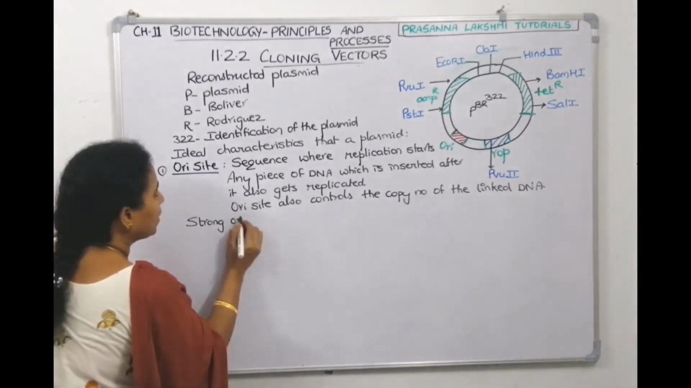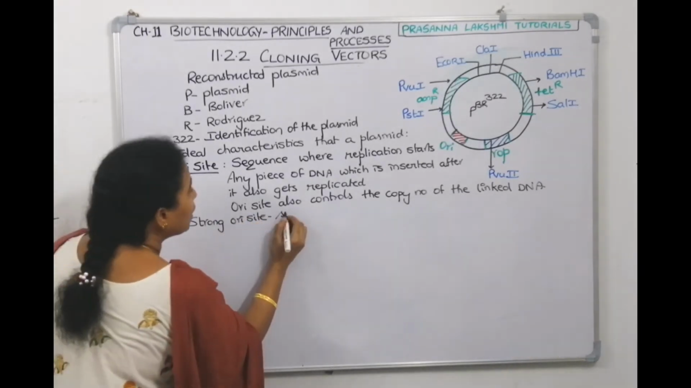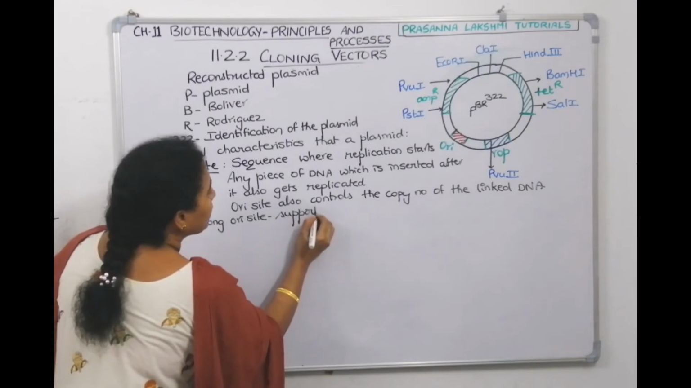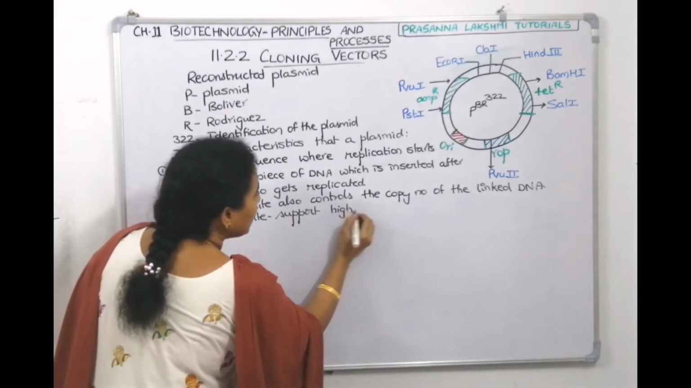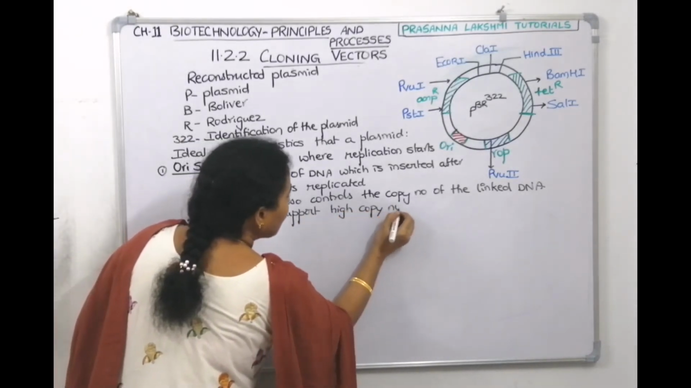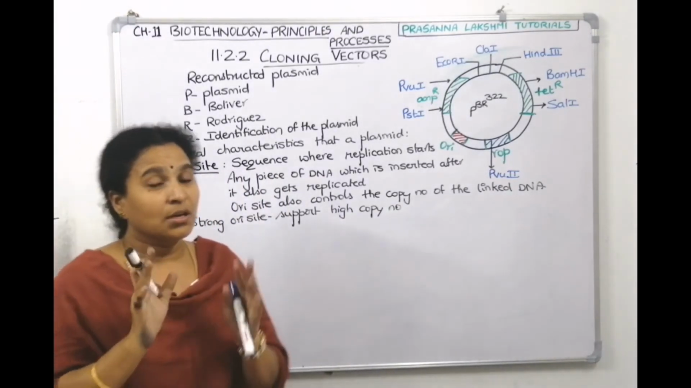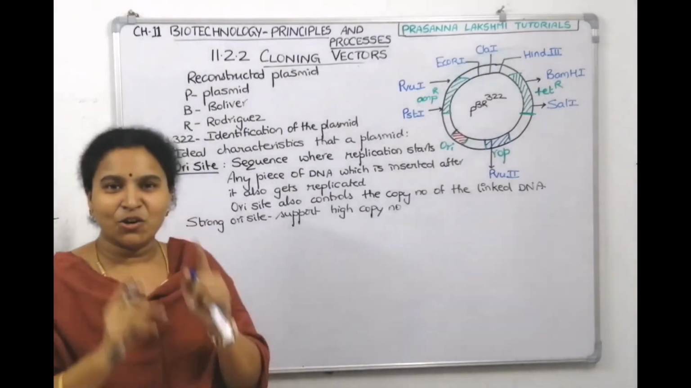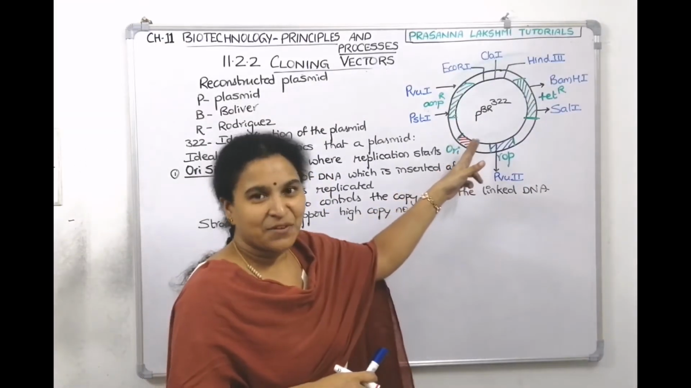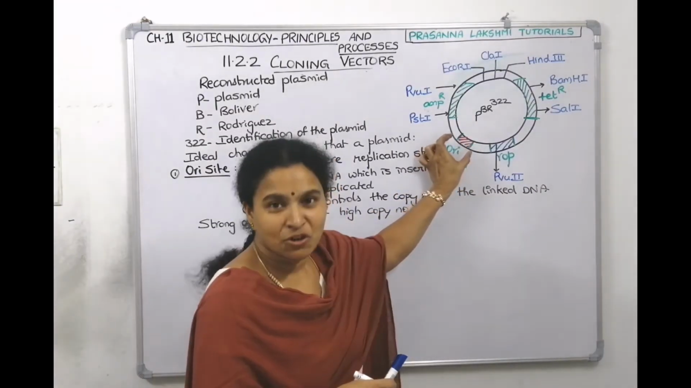Strong ORI site, what will it do? It will support high copy number. That's it, all about the ORI site. I told you, conserve the ORI site, don't break it. Don't put an enzyme site within the ORI site. We know it's very precious, we should not disturb it.